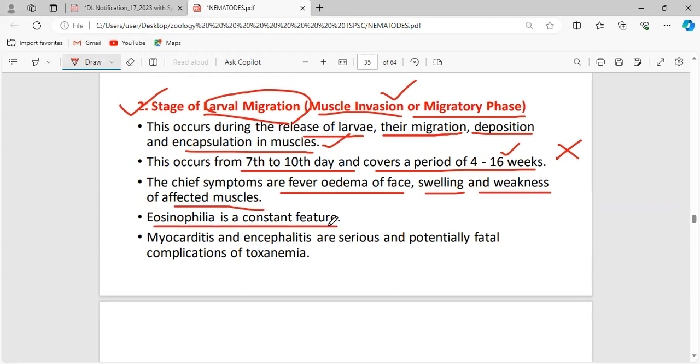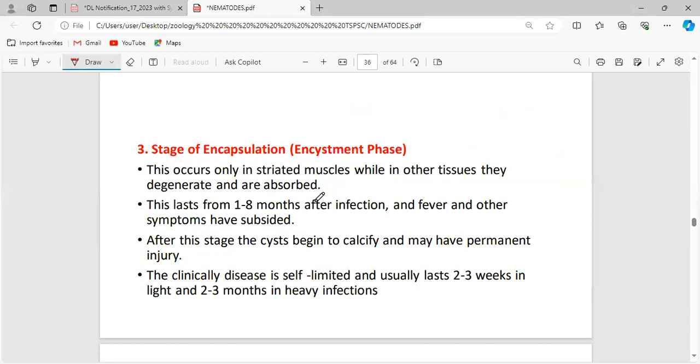Okay, eosinophils are again white blood cells. They are going to release more eosinophils. Myocarditis and encephalitis are the serious, potentially fatal complications of trichinosis. So you have to know that if untreated, this Trichinella species infection is fatal in nature.